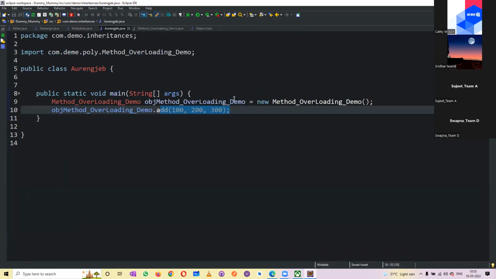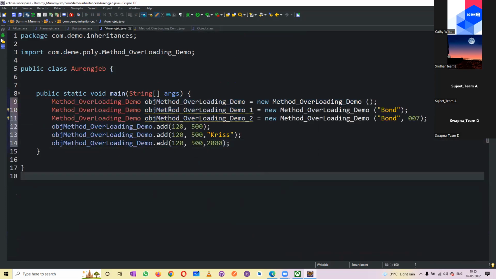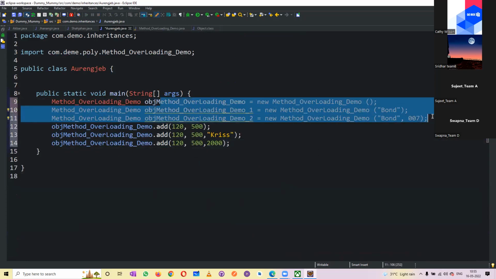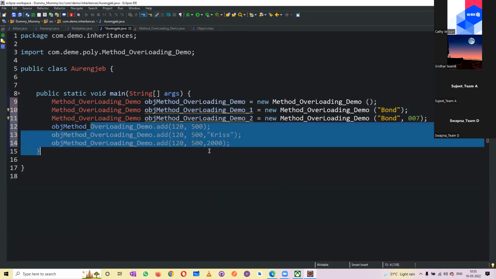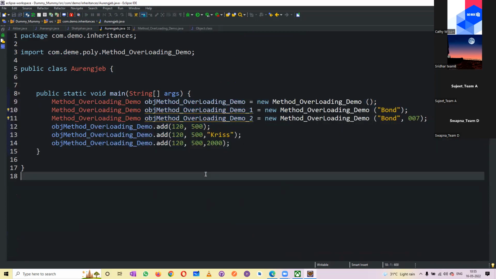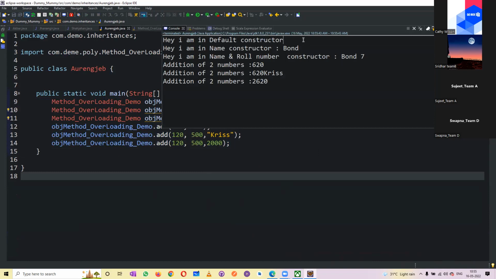So if I add this one, constructor overloadings have been called, and these method overloadings are called. See, first the default constructor, then the parameterized constructors.